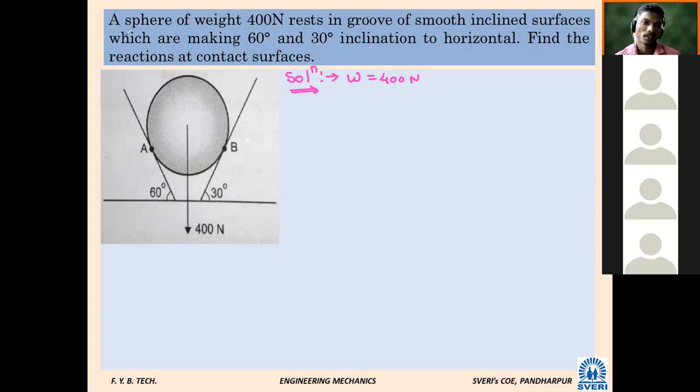In short, this particular sphere is resting in a groove. Groove means slot, we can say. Where this weight is applied means where this particular sphere has given its action. Where is the action? At point A and B, because it has taken supports at A and B, so there will be actions at points A and B.